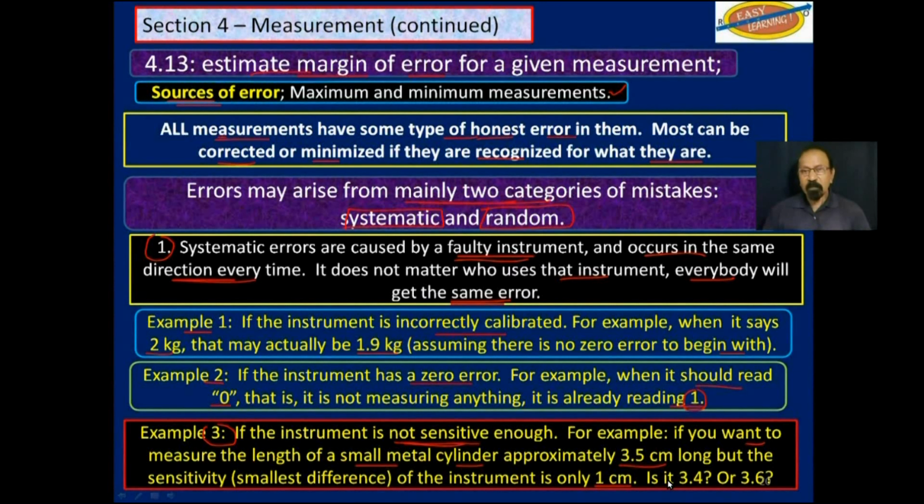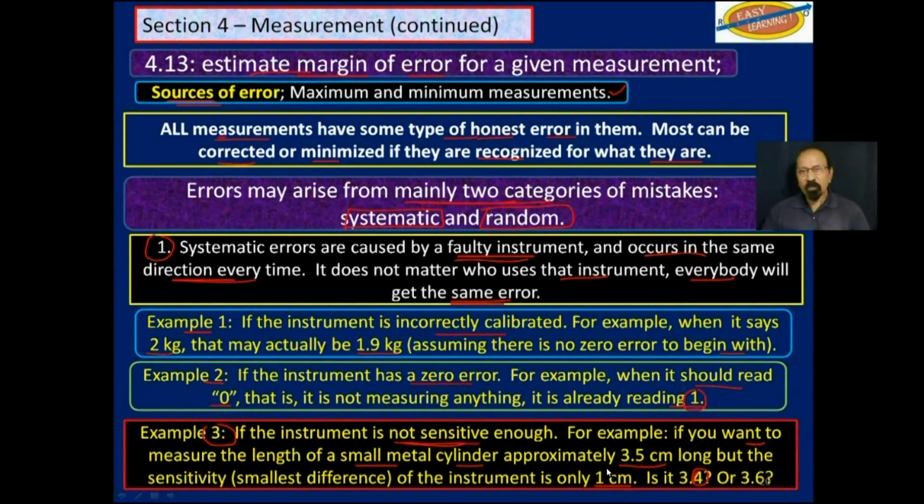So you would estimate this figure here. Is it 3.4? Is it 3.5? Is it 3.6? Is it 3.3? Now in this case, the person taking the measurement has to make a judgment. We cannot really call that a random error, even though people may make similar errors with this.